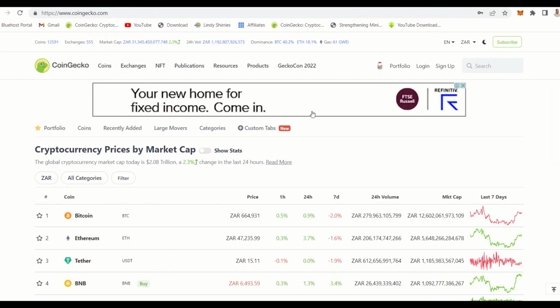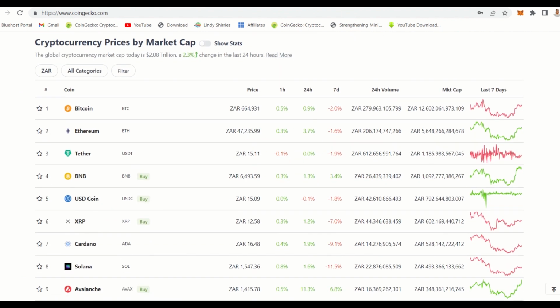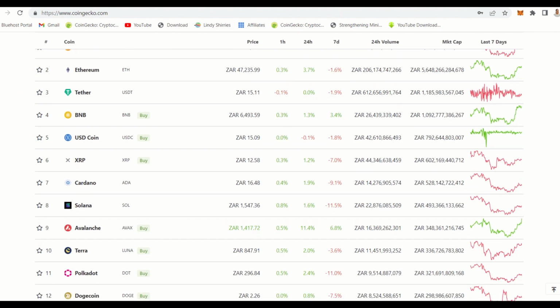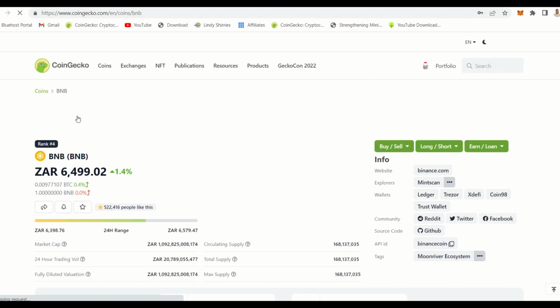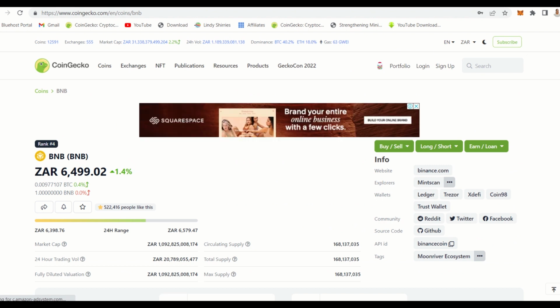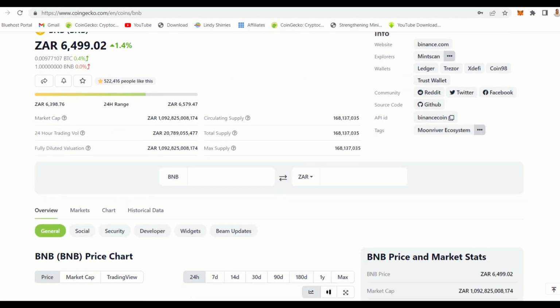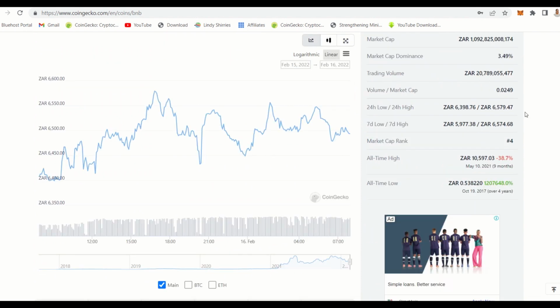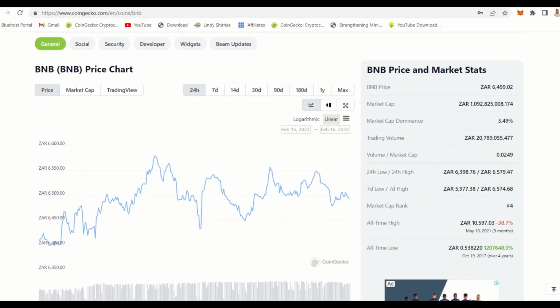Now let's go back to check which coin to buy, and we look at these coins. I'll pick an example like BNB, because I love BNB. So let's just go to BNB. Identify, do you want to spend 1,000 rand, 200 rand, or 500 rand? Say maybe you want to spend 500 rand, then target the coins that are above 5,000. So let's go to BNB, and when you go to BNB, you must just check in the last year,